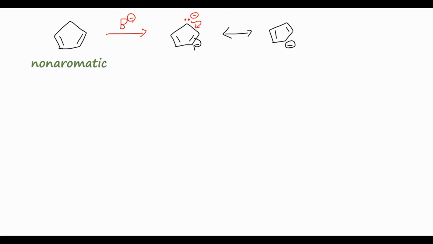And finally, if we count the number of pi electrons we have 2 from each of the double bonds, and again we have these 2 additional electrons in the lone pair, and we count those in the pi electrons because, like I mentioned, they are occupying a p orbital, so they are delocalized into that pi system. So if you add those up, that means we have 6 pi electrons, which is one of our Hückel numbers, again, even numbers that are not multiples of 4. So this anion is actually aromatic. So this is interesting because not only can we have aromatic compounds that are neutral, we can also have anions or cations that are aromatic as well.